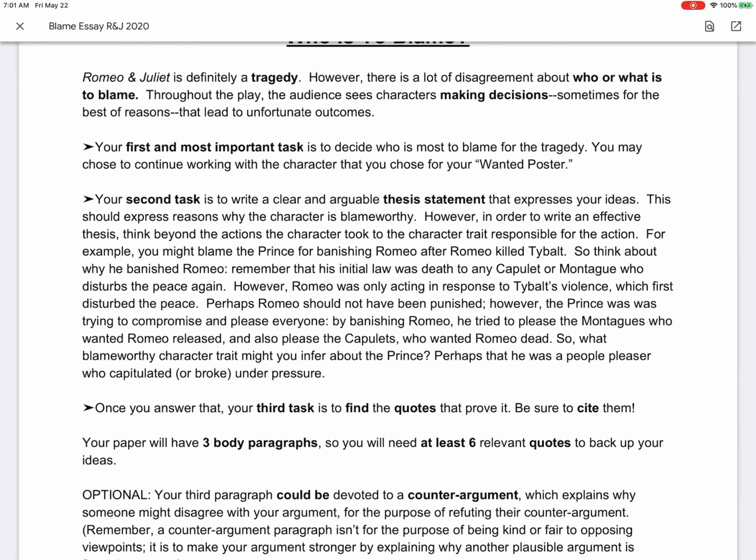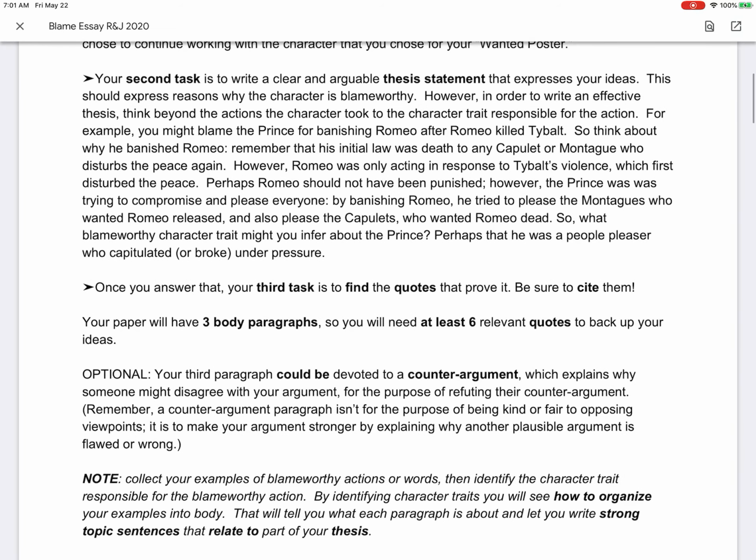Now, if you choose to write the counterclaim paragraph, which I talk about here, you might have 4 quotes that deal with your character's blameworthy actions, and 2 quotes that deal with another character's blameworthy actions that you're citing for the purpose of explaining why they're not as significant or not as blameworthy. So a counterclaim is a paragraph in which somebody explains why they might disagree with your argument.